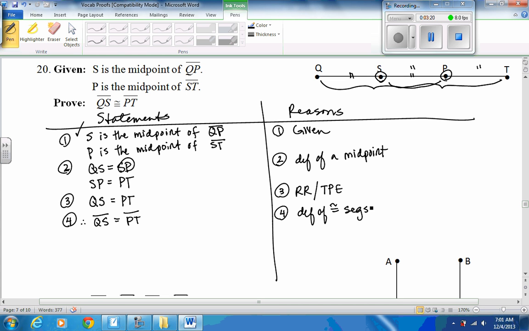Congruency means the measures are equal. So if you can show me all the measures are equal for something, that something has to be congruent. And for a segment, there's only one. So when you show the one measure equal, like we did, the one length is equal to the one length, that's all we need to be able to say they're congruent. And that gets us to our conclusion of what we were trying to prove.